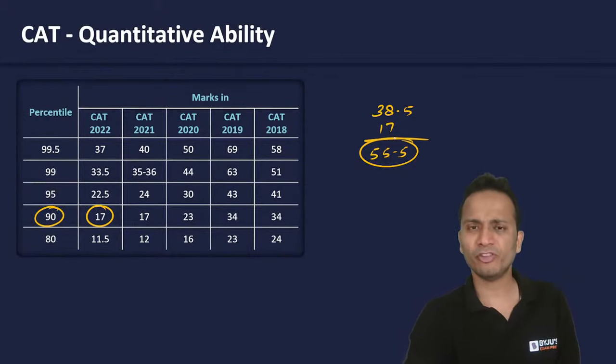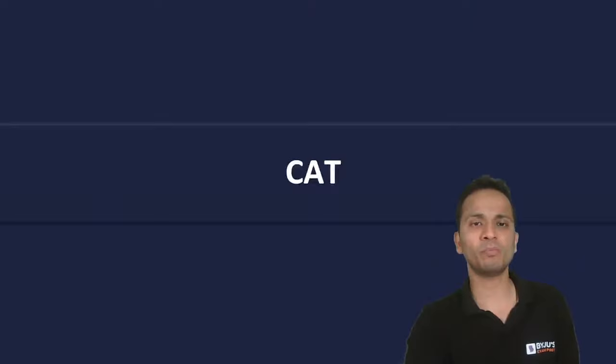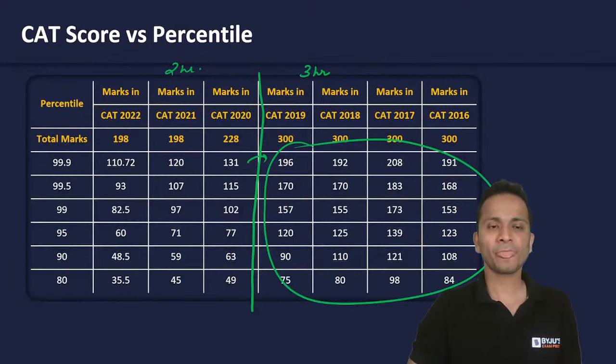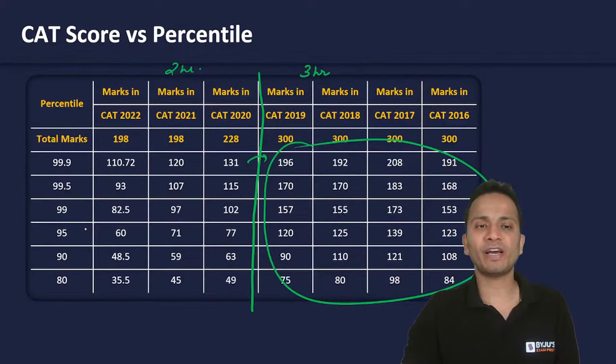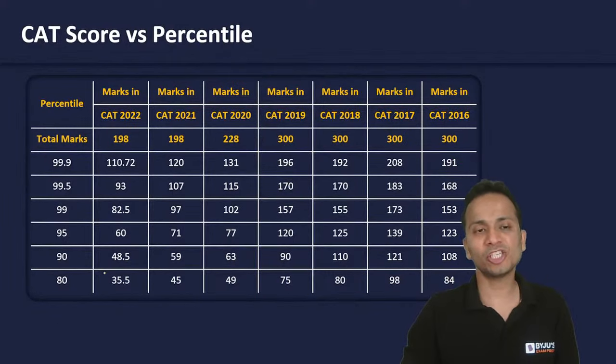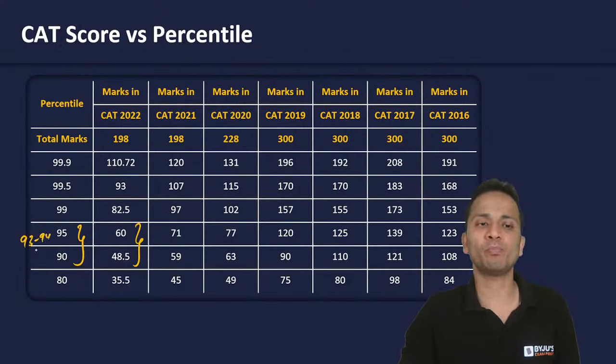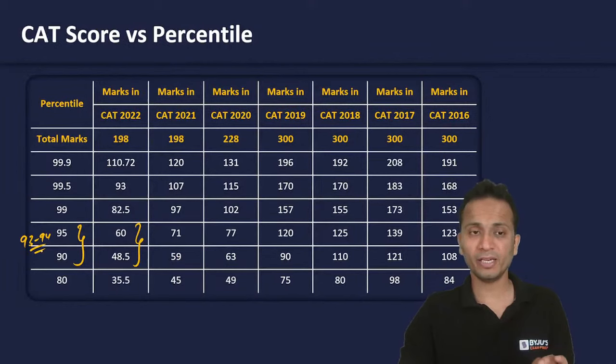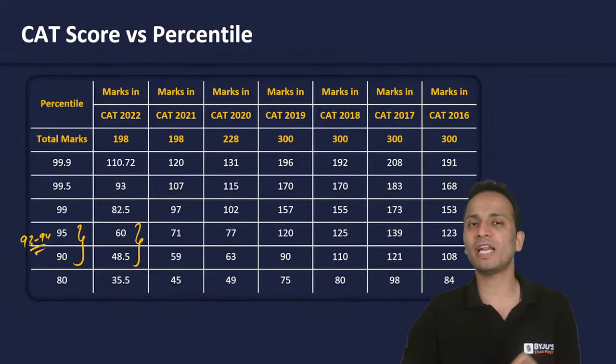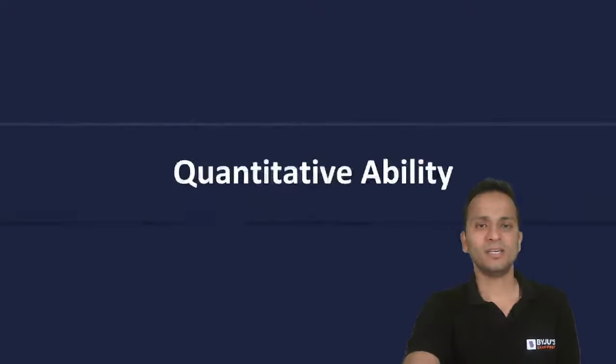Now, comparing this 55.5 with the overall percentile that we have seen earlier, so if I get 55.5 in total, taking care of these sectional cutoffs, 90, 90, 90 in each of these sections, my overall percentile will be between these two. So I'll be sitting somewhere around 93 to 94 percentile overall. Okay, overall 93, 94 percentile आ जाएगी if I am able to make sure that I have just cleared the barrier of 90 percentile in each of the sections. Okay, all right. चलते हैं आगे.